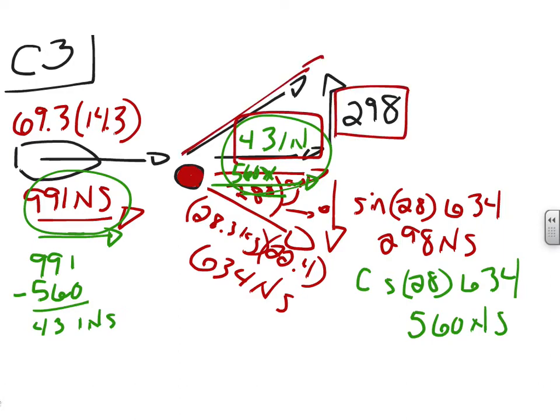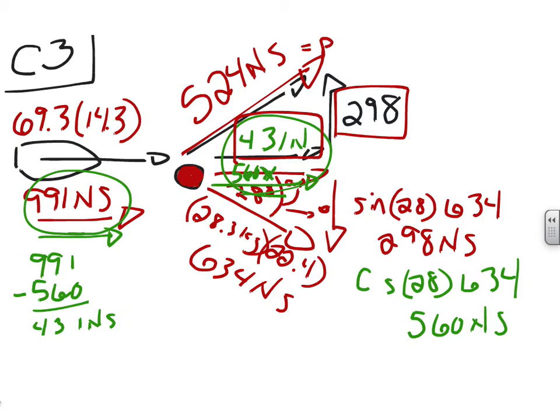And how do I find the hypotenuse? Of course, I use Pythagorean's theorem. So we're going to have 431 squared plus 298 squared equals, and then we square root that answer, and we find that this is 524 Newton seconds.